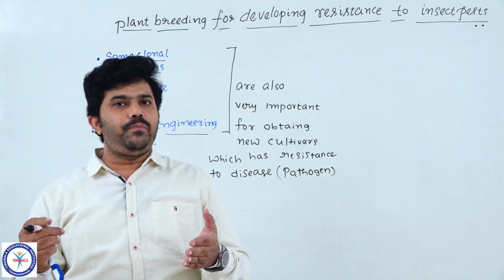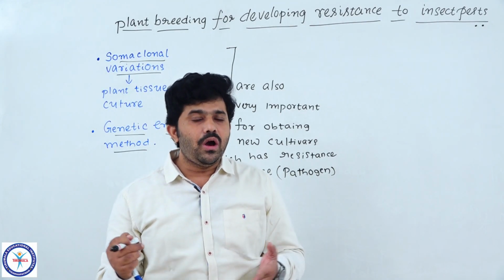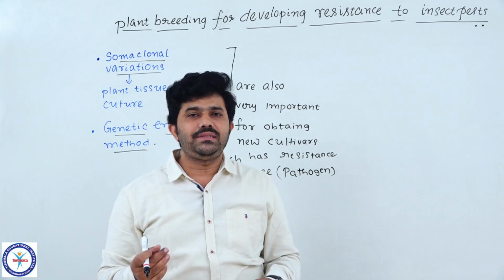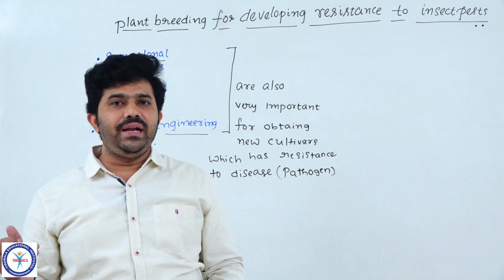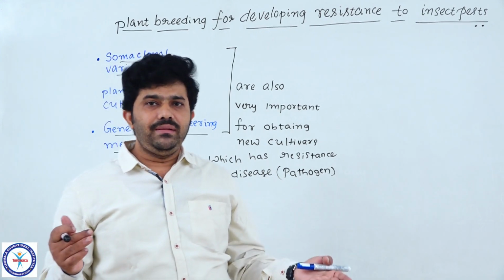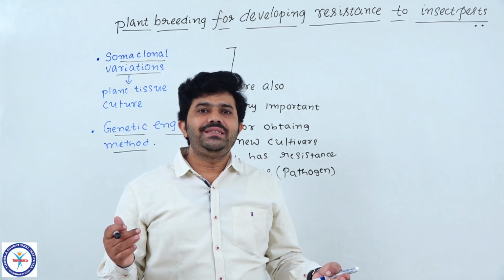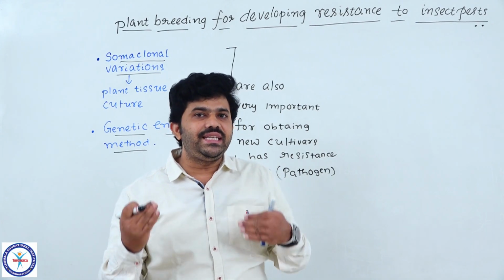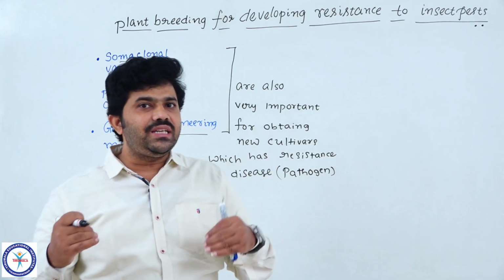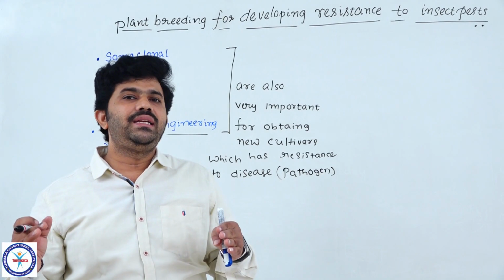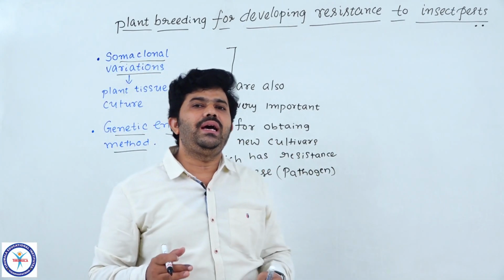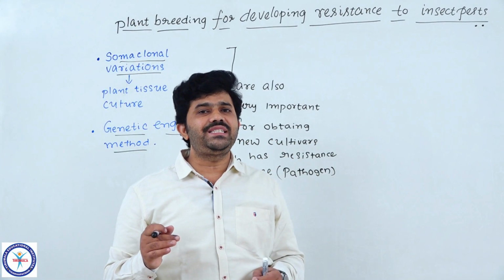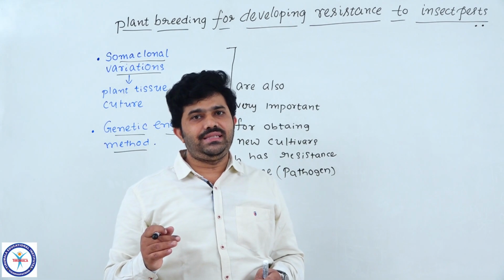Many cultivated or economically important crops are being modified, altered with a new genetic sequence. This genetic sequence is not seen before in the existing plants or wild varieties. Understood?